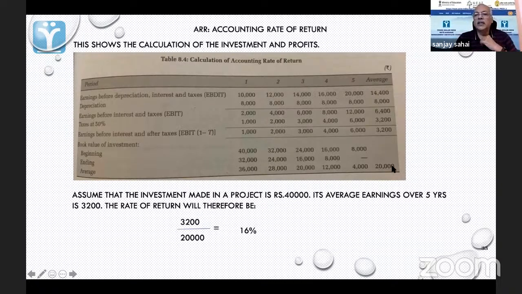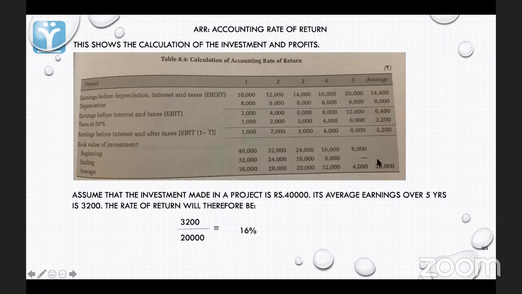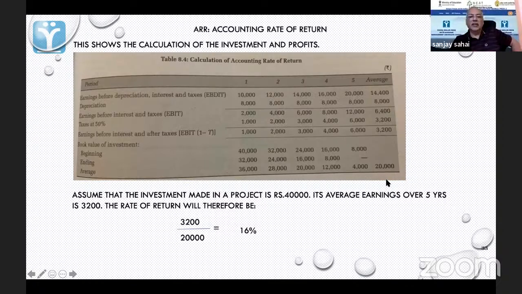By that logic, ultimately, if you add all these up and you divide by 5, you are getting... So this is totaling to 1 lakh, I think. 36 plus 64, 84, 84 plus... 88 plus 12, 1 lakh. So 1 lakh divided by 5 years is 20,000. So that is the basis for this 20,000. This is the basis for 3,200.